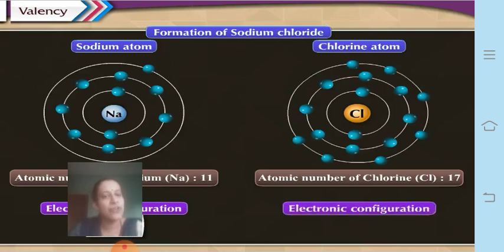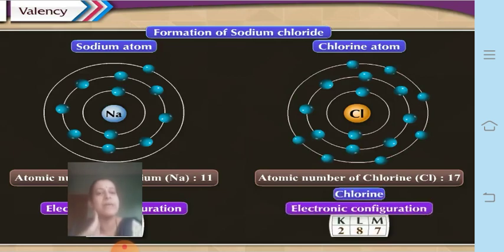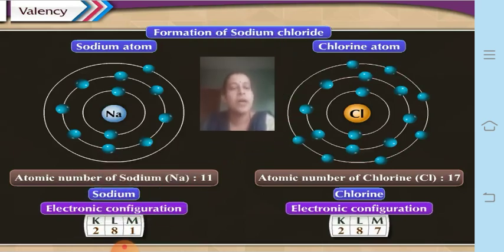So its electronic configuration becomes 2, 8, 7. Now here, dear students, please pay attention. All the atoms need to be in the same stable state. That means they either need to complete their duplet, like in the case of hydrogen and helium, only these two have a duplet, others all have an octet.